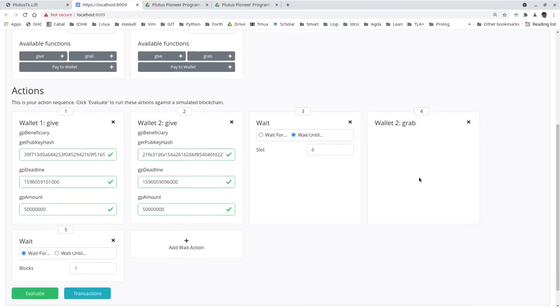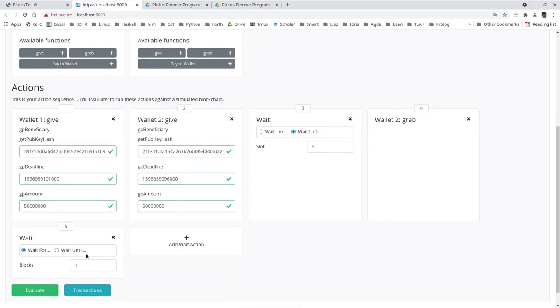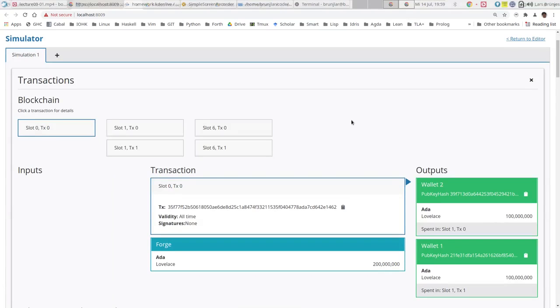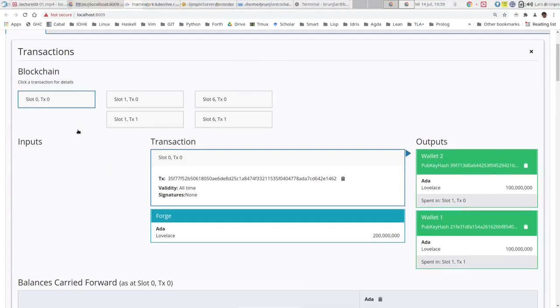So at that point, at slot 6, wallet 2 should be able to grab both gifts. So I do a grab and wait for another block, and then evaluate. And we see that it has worked. So let's go through the transactions.